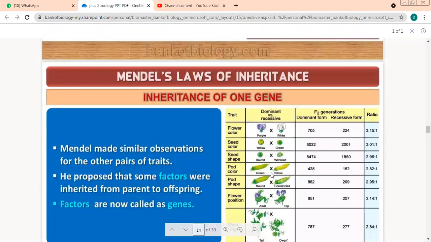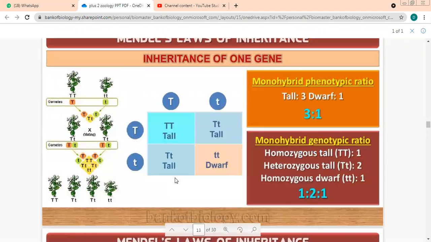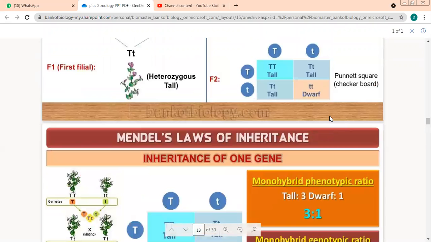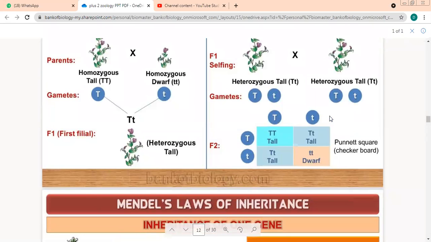We did this. What did Mendel call the genes? Factors. What is the monohybrid phenotypic ratio? 3:1. And what is the monohybrid genotypic ratio? 1:2:1.